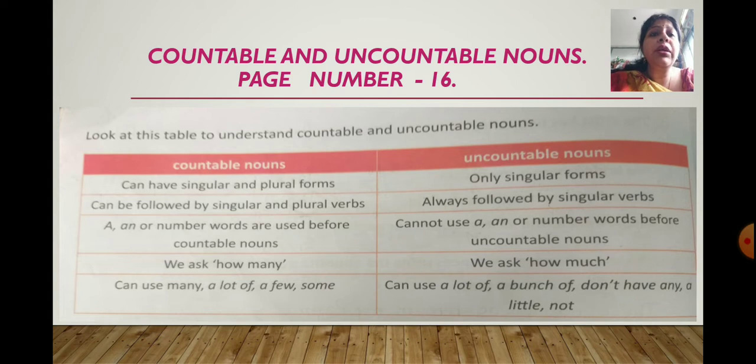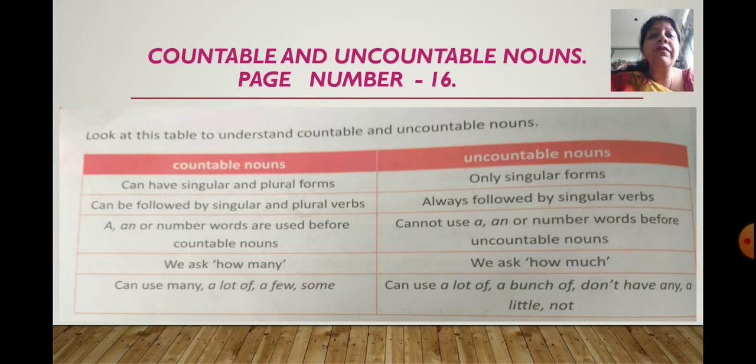Now you can turn your page and come to page number 16. Now let's read in detail about countable and uncountable nouns. Look at the table to understand them. First let me read out the countable nouns.